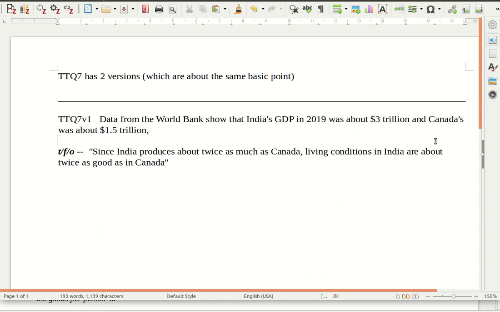Same point could be made by looking at India compared to Canada. You just want to note that India's probably 1 billion people, making it at least 10 or 20 times Canada's size, and so there's going to be way less goods per person, and the people in India are going to have a lot of trouble having living conditions that would be anything like those in Canada, which is why so many people immigrate from India to North America, right?